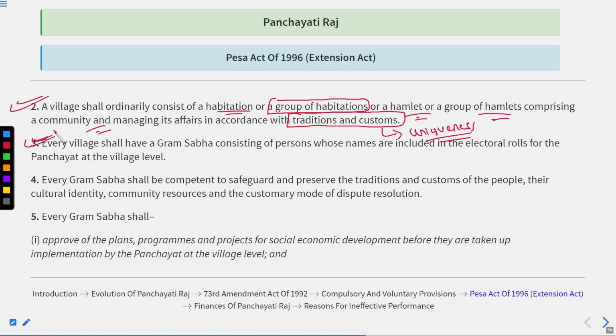Every village shall have a Gram Sabha consisting of persons whose names are included in the electoral rolls for the panchayat at the village level. It means that when we talk about the Gram Sabha, it consists of the persons whose names are included in the electoral rolls for the panchayat at village level.